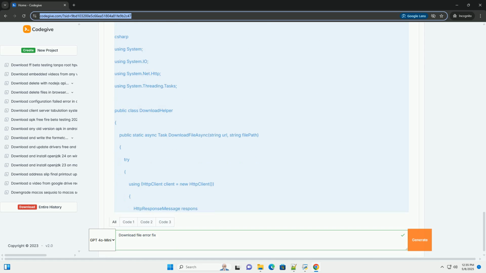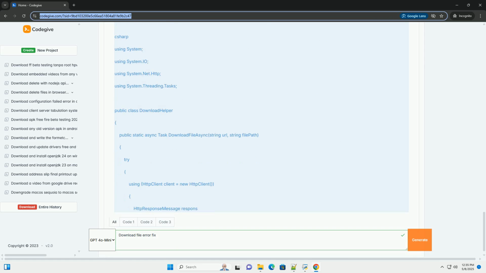Internal server errors, 500 error: an unexpected error occurred on the server, preventing it from serving the file. This can be due to bugs in server-side code or server resource issues. Insufficient permissions: the server might require authentication or specific permissions to access the file.